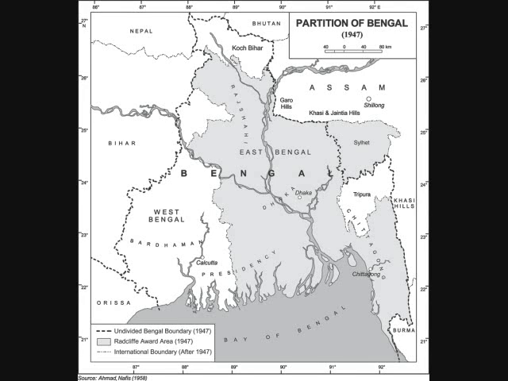Political domination and economic disregard. They were successful in creating a nation now called Bangladesh.